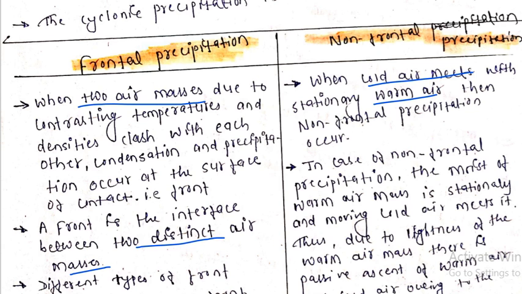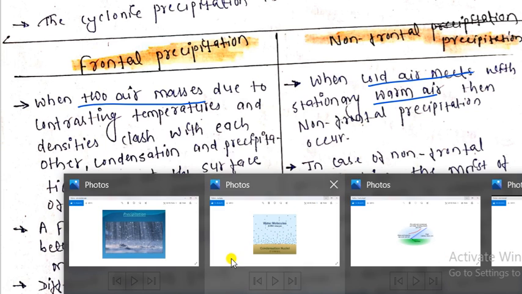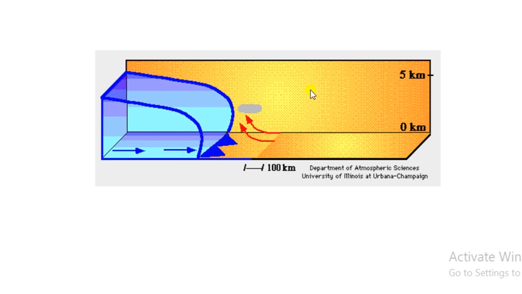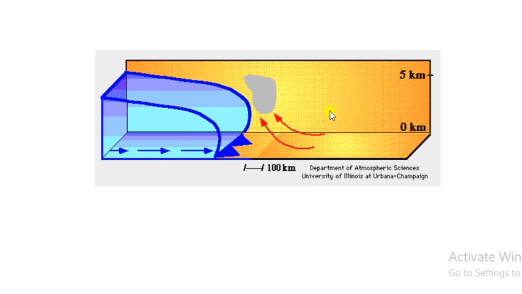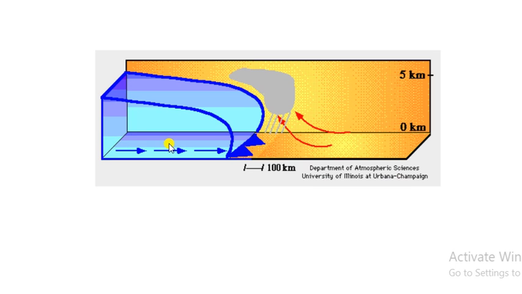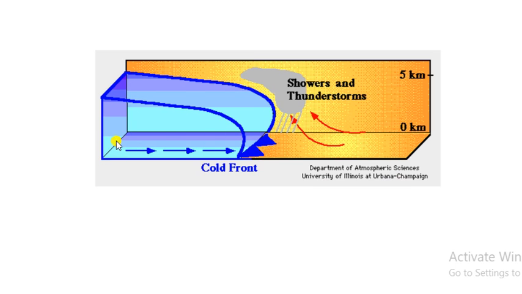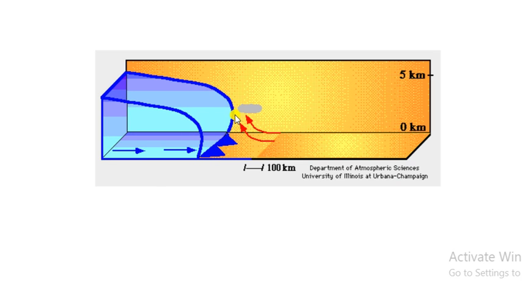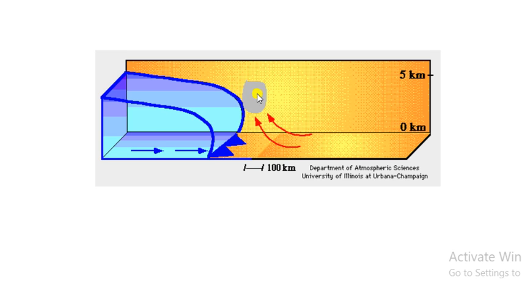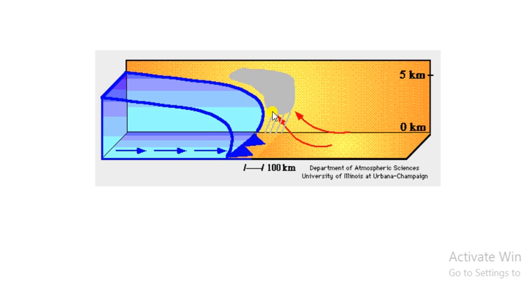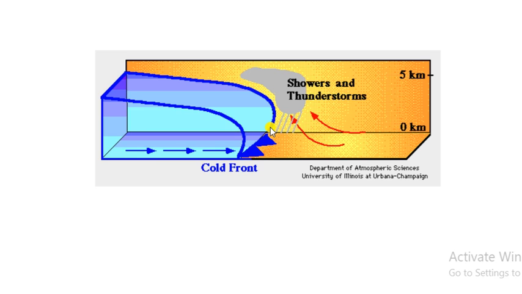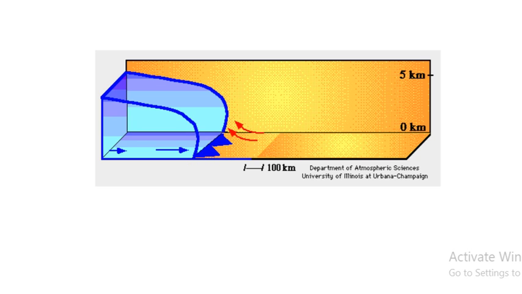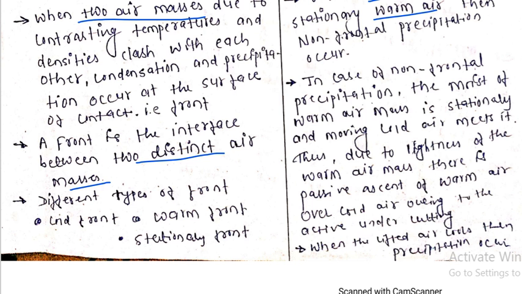So here, see once. This is the warm air and it is stationary, it is fixed. What happens is that this cold air meets the warm air. You can see the formation of condensation taking place, and ultimately rainfall occurs, see the rainfall. So this is nothing but non-frontal precipitation. I hope you have understood. So this is what it means.